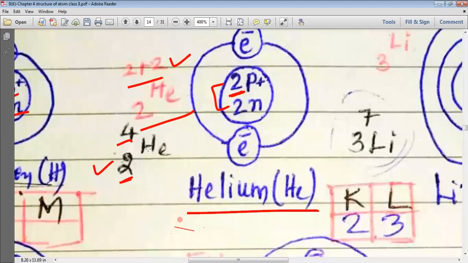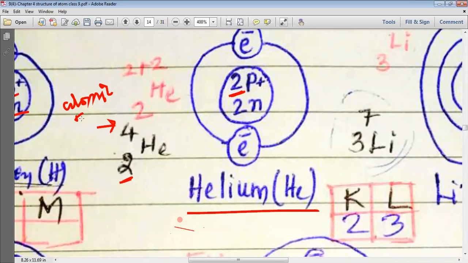2 plus 2 is equal to 4, and finally we represent helium as 2He4. Remember, this represents the atomic mass number, and this number represents the atomic number. So on the basis of this, my dear students, we can understand how we write the atomic number and atomic mass number for any element.